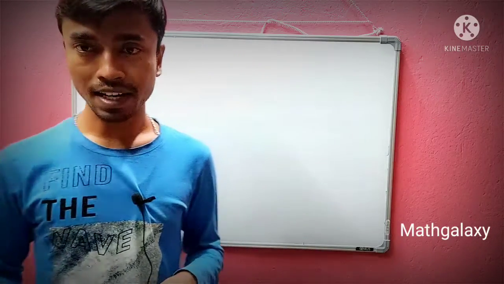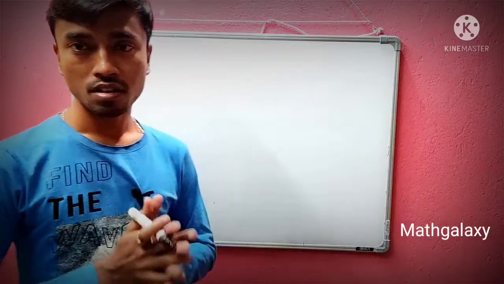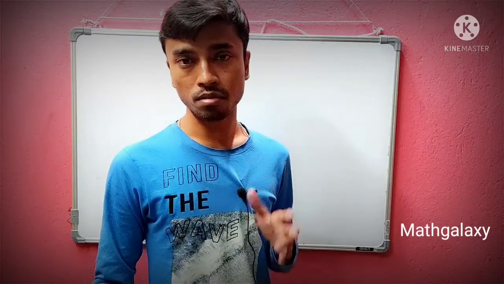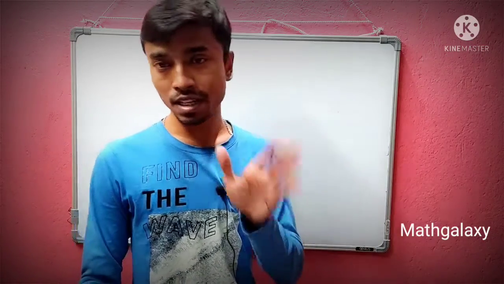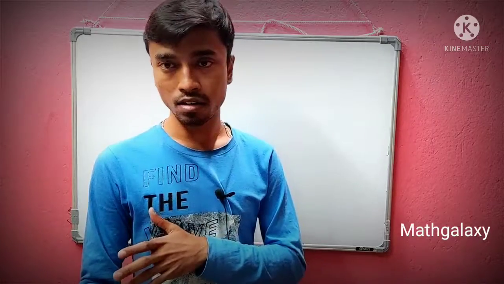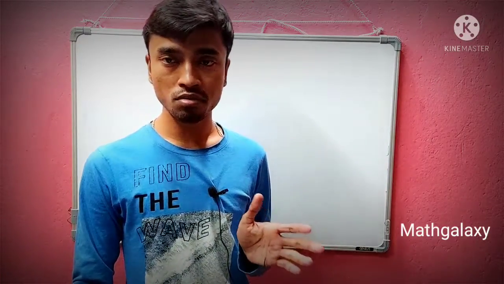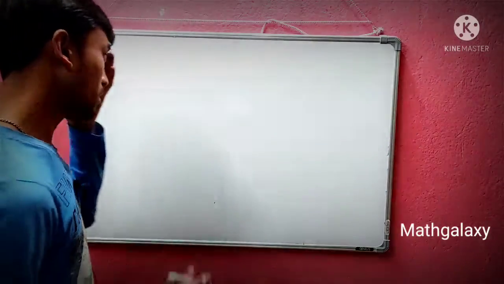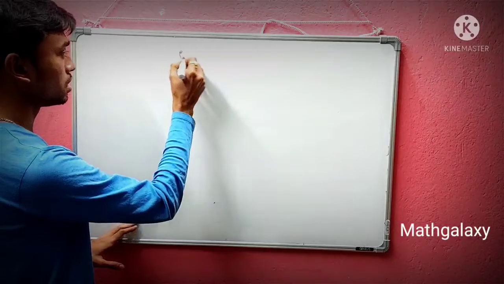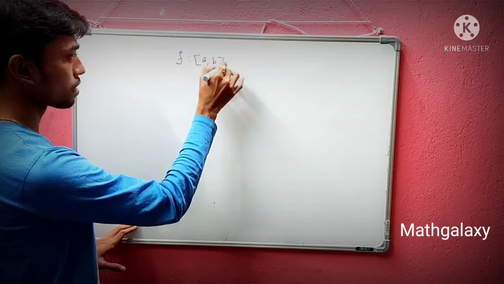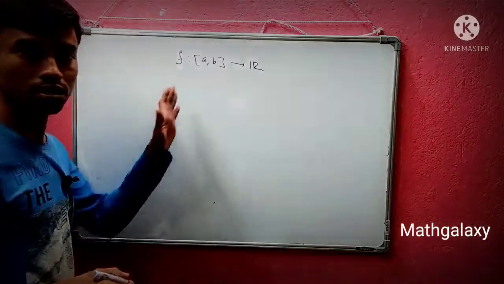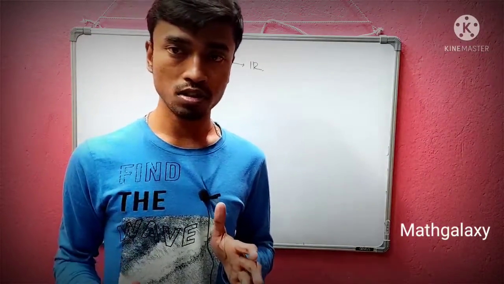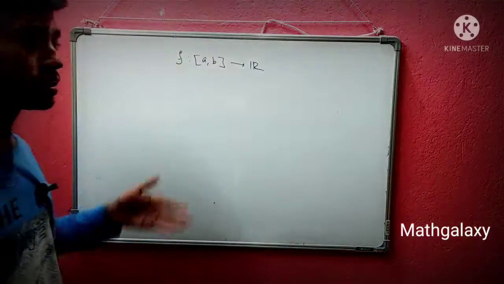Okay, so let's first start with absolute continuity. We define absolute continuity on a closed interval [a, b] to R because it's generally easier, but we can define absolute continuity on R to R. Here we are defining absolute continuity of real valued functions of a real variable. At first, see that f maps from [a, b] to R. Just imagine this means that f belongs to the function space over the closed interval [a, b]. Now, what is absolute continuity?